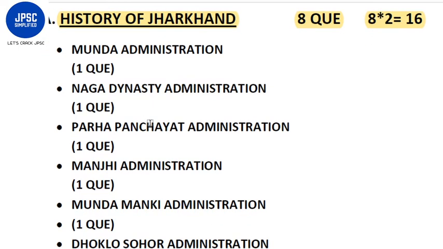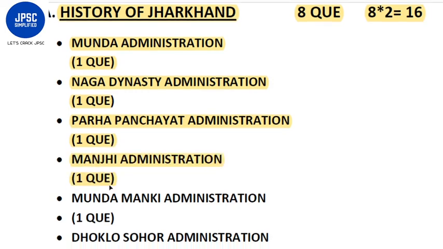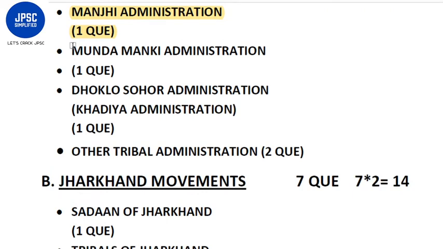And the best thing is that it has also given in the subsection of these topics how many questions will be asked. Like in Munda administration, it will consist of 1 question. Naga dynasty administration, 1 question. Parha Panchayat administration, 1 question. Manjhi administration, 1 question. Munda Manki administration, 1 question. Dhokro Sohor administration, again 1 question.